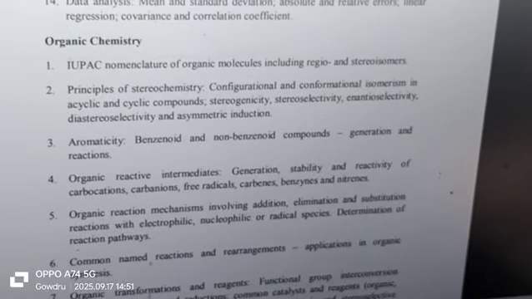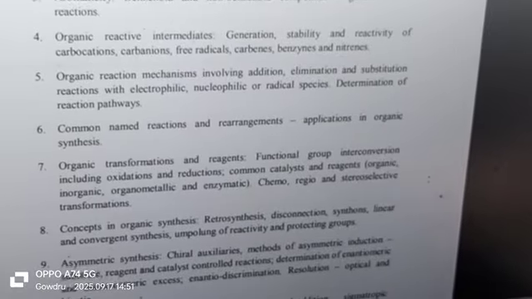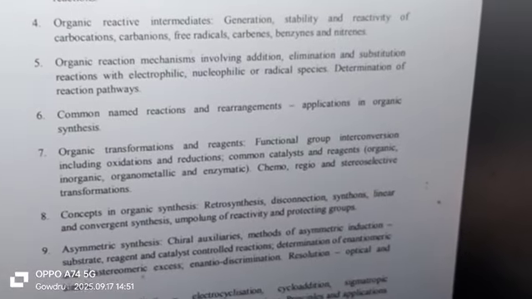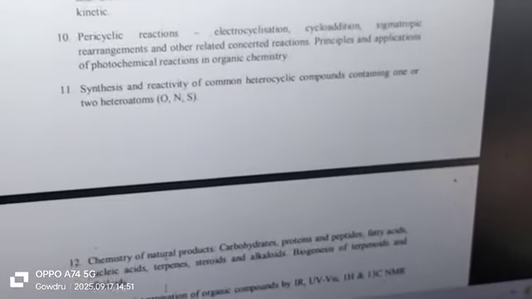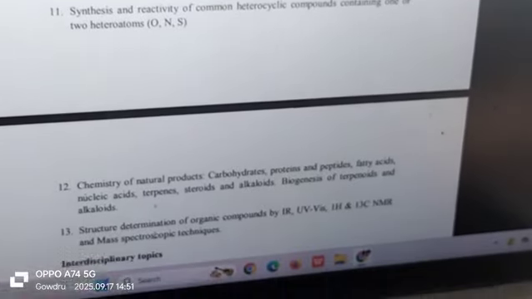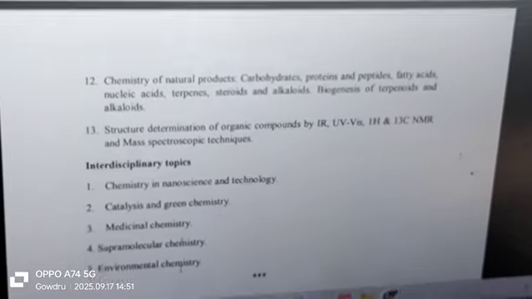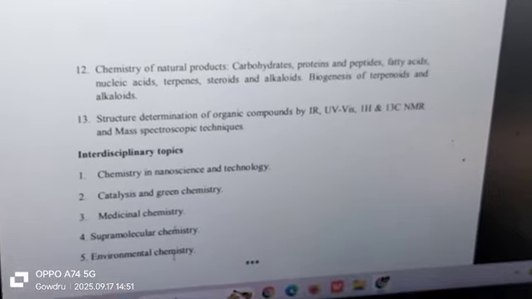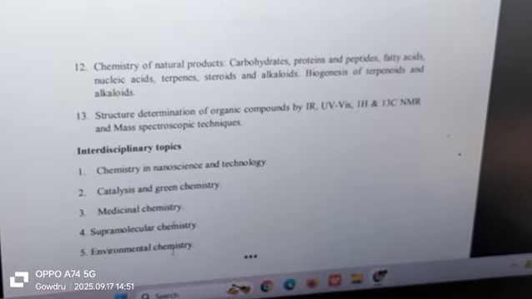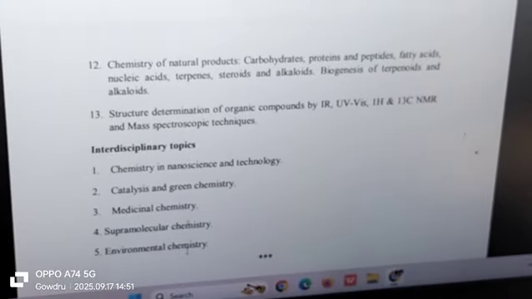In organic chemistry: IUPAC, stereochemistry, aromaticity, reactive intermediates, organic reaction mechanism, reagents, rearrangements, organic synthesis, pericyclic, organic spectroscopy and natural products. Along with that, you also have to study nanoscience and nanotechnology, green chemistry, medicinal chemistry, supramolecular chemistry, and environmental chemistry. So this is the syllabus of the chemical science paper.